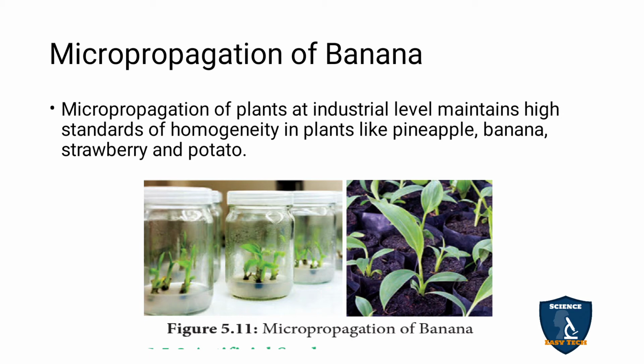You can see in a small beaker they take 4 or 5 plants in one beaker. That condition is called micropropagation. In a small bottle they do this, and it is effective for industrial purposes, that is, at the industrial level they maintain the standards of micropropagation. The examples you have come across are banana, pineapple, strawberry and potato. They use this micropropagation technique.